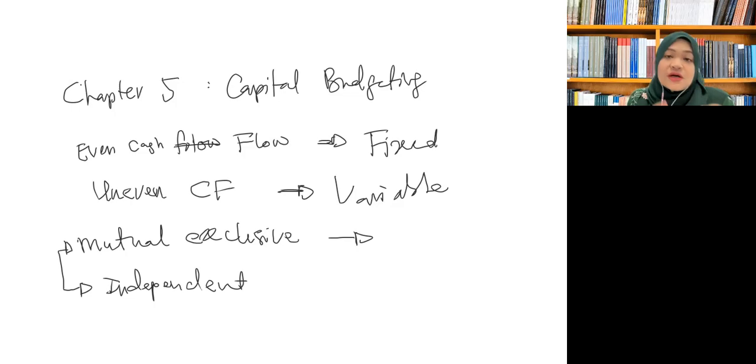All right. So how does a company decide? What are the methods for the company to decide which investment is the best investment? There are 3 techniques in capital budgeting that you have to know. The first one will be payback period.